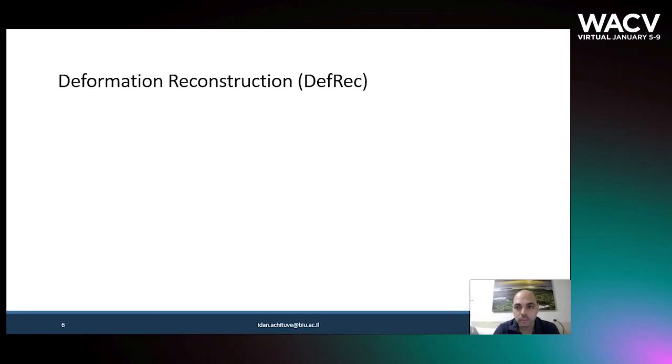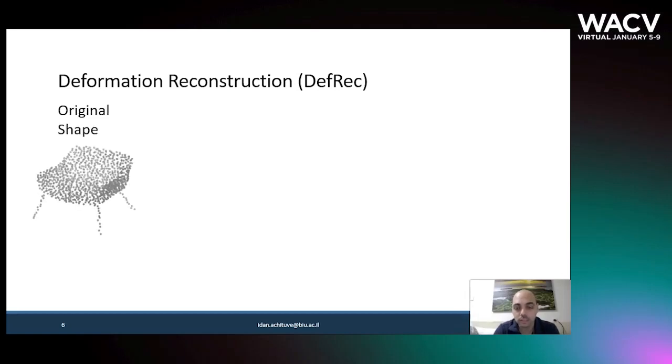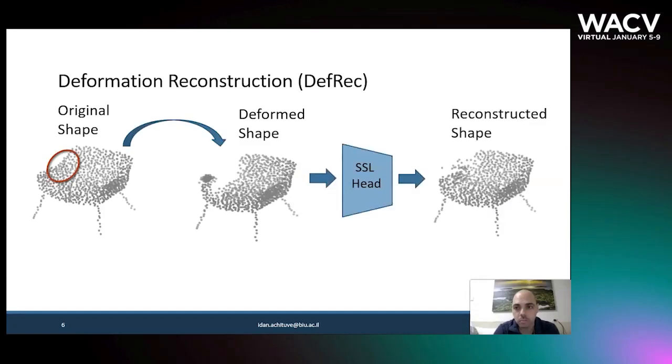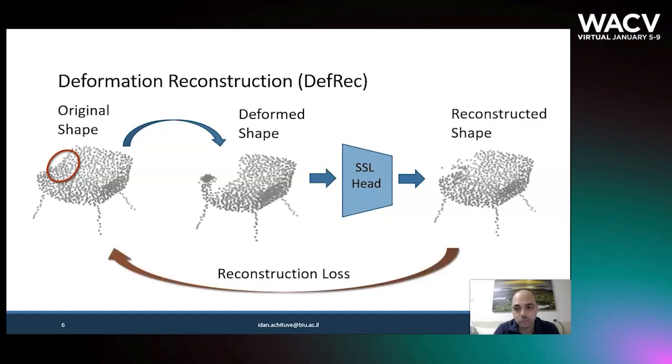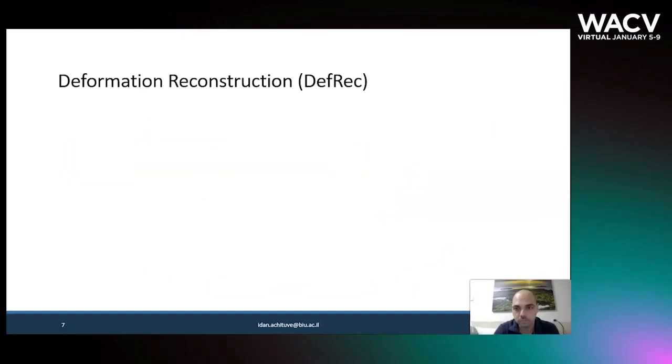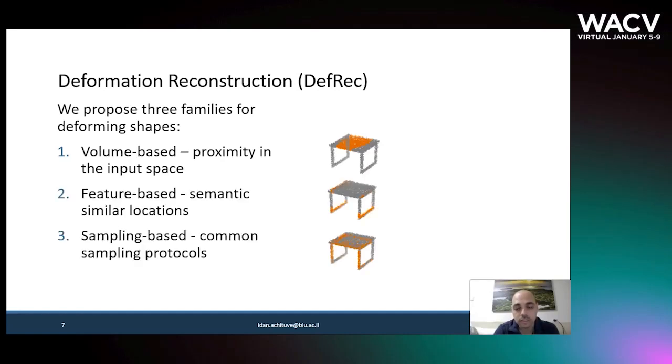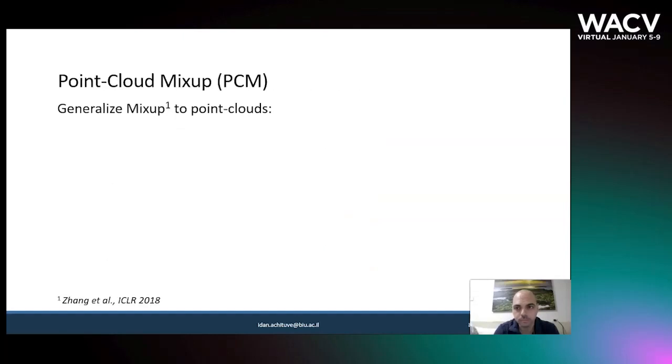The first component, DefRec, is a simple auxiliary self-supervised learning task. Given a shape, deform it by dislocating some of the points. Process the deformed shape by a neural network, and train the network to reconstruct the deformed shape. But how to deform the shapes? We propose three deformation families: proximity in the input space, semantic similarity, and using existing sampling protocols.